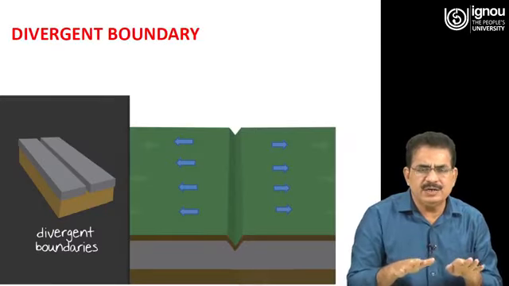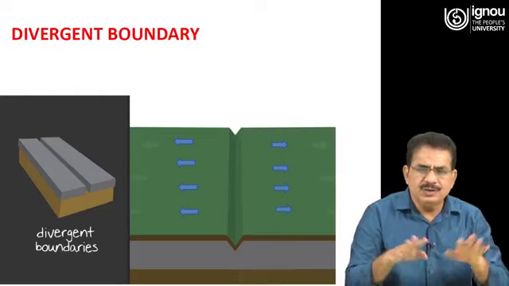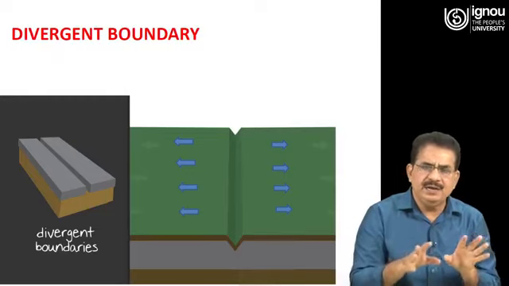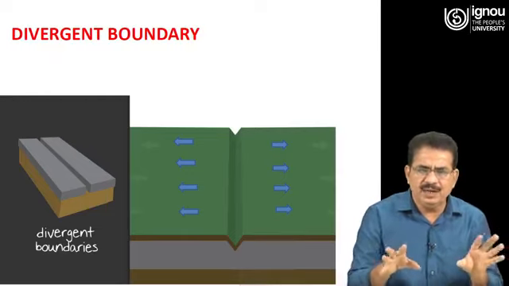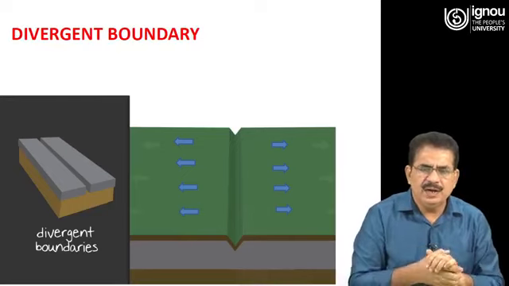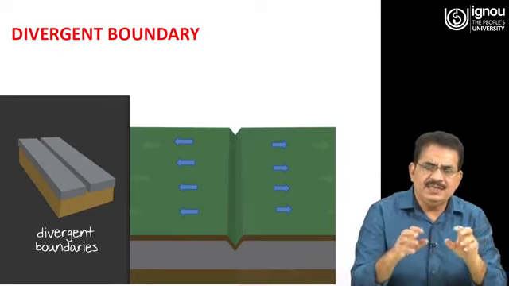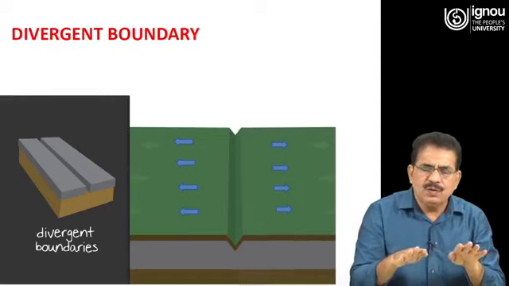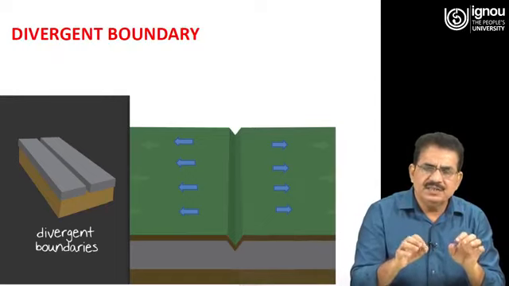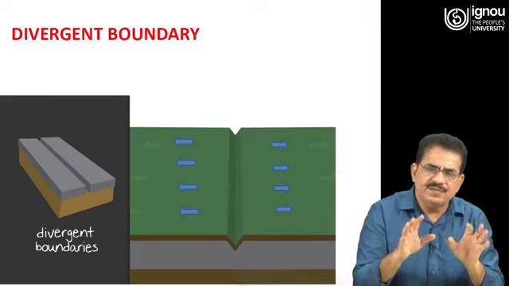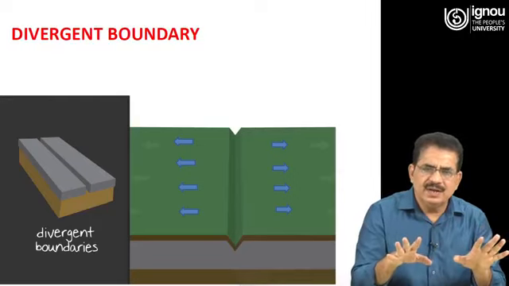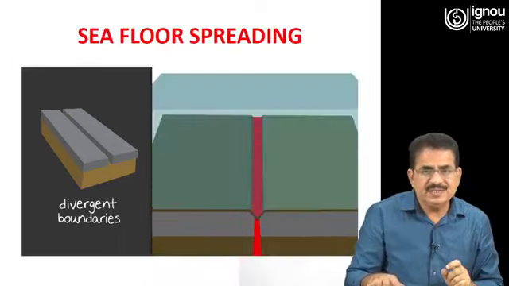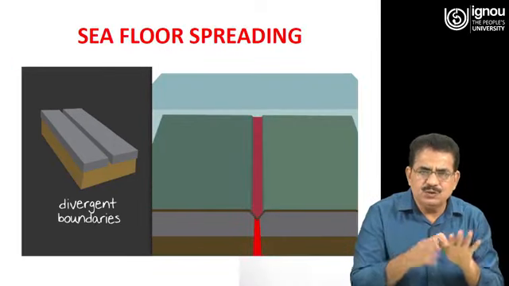In the divergent boundary, what happens is that due to the constant force being applied by the convection currents in the magma in the molten region, basically in the mantle region, these plates are being separated, and due to this fissures, cracks and rifts are created, and there is a gap between these two plates.